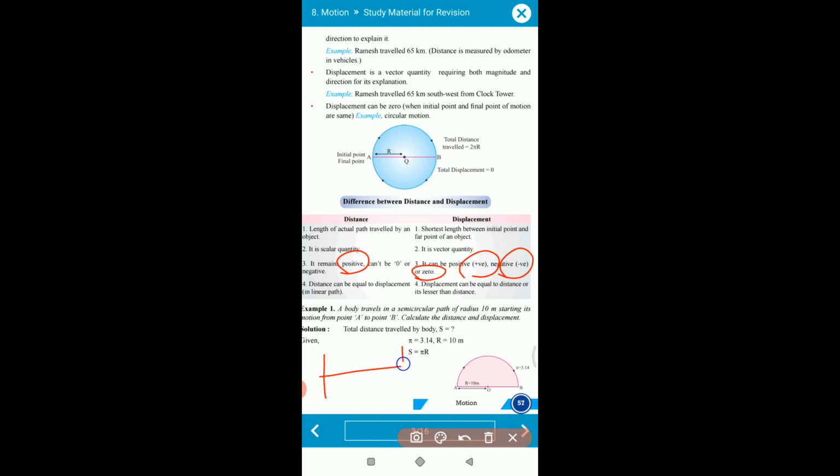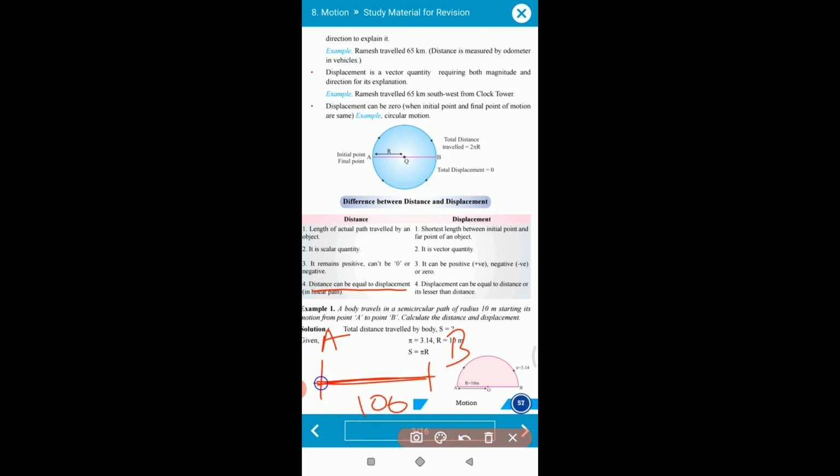For example, how can it be zero? Suppose you start from A, go to B, and come back to A again. What is your initial position? This. What is your final position? This. So the total displacement done by you is zero. Now, distance can be equal to displacement. Suppose a person travels from A to B only, which is 100.